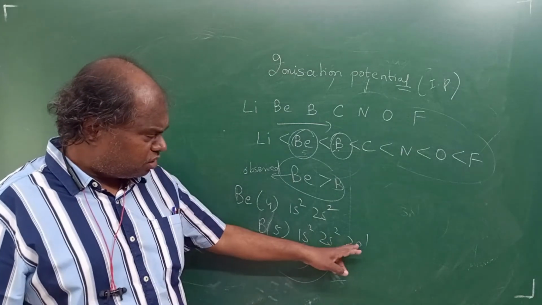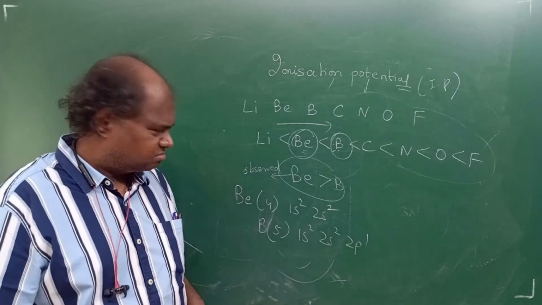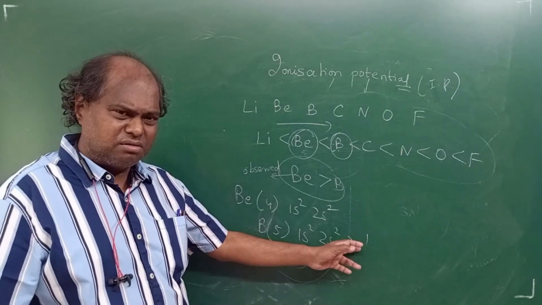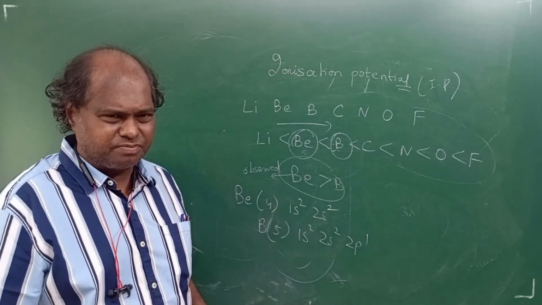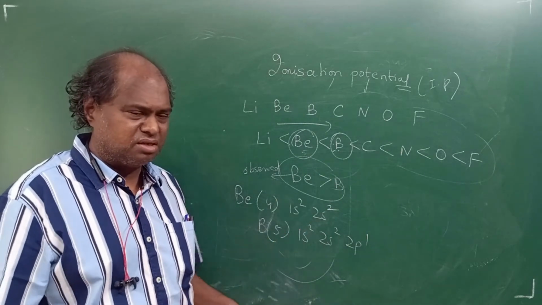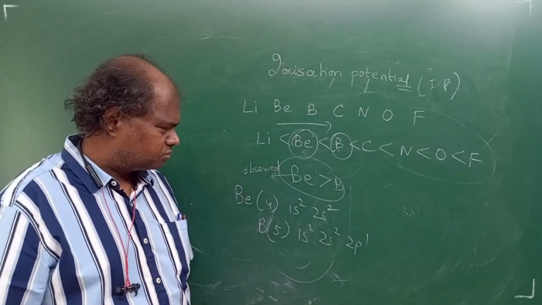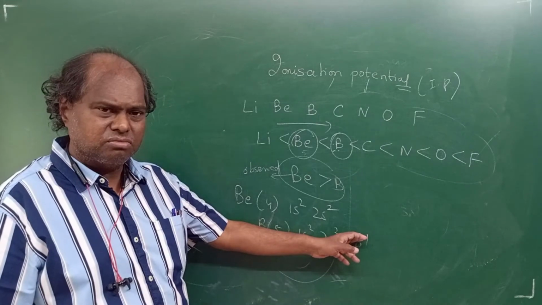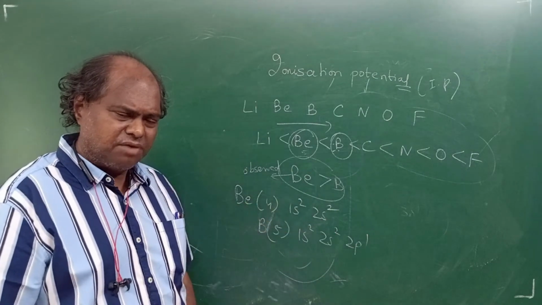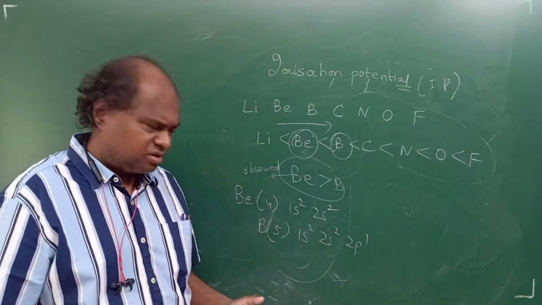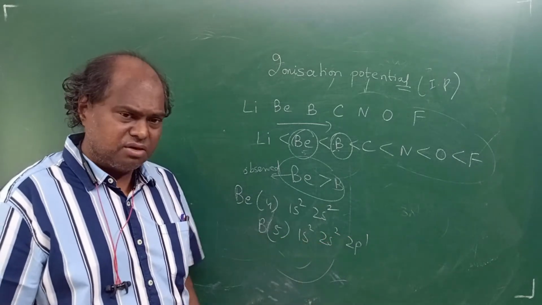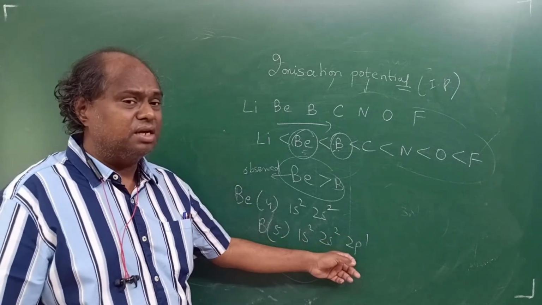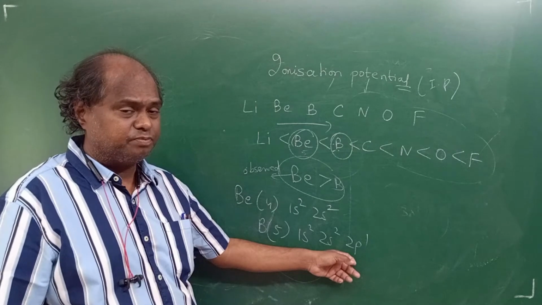One is that in boron you are removing a p electron, and a p electron is not that close to the nucleus. S is more close. So you can remove p easily. In fact, d is even farther away. So one reason is p electrons are easier to remove compared to s.